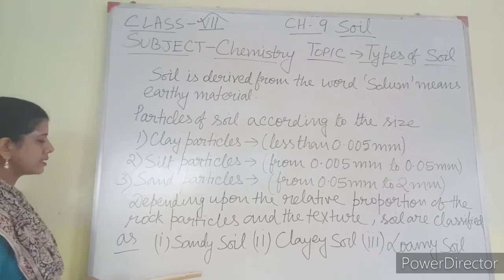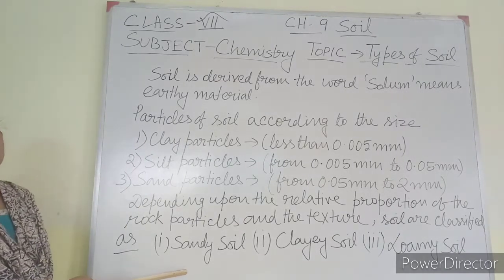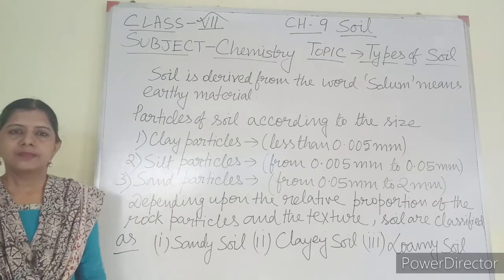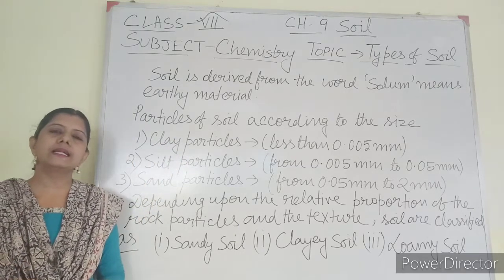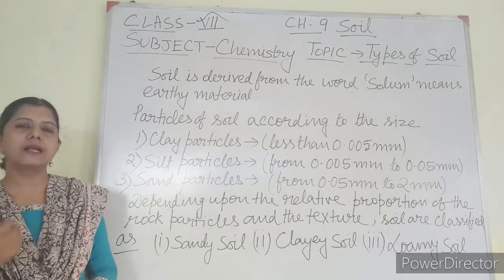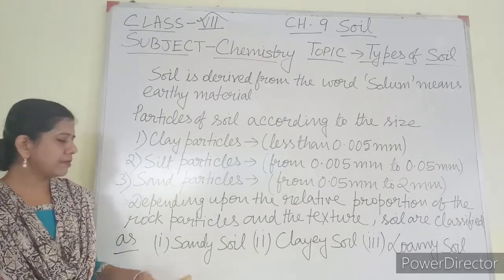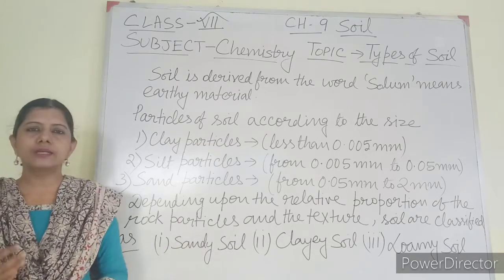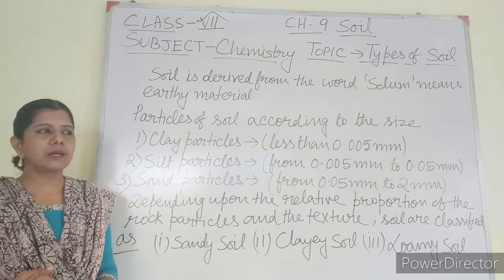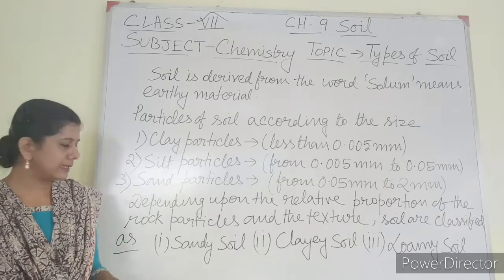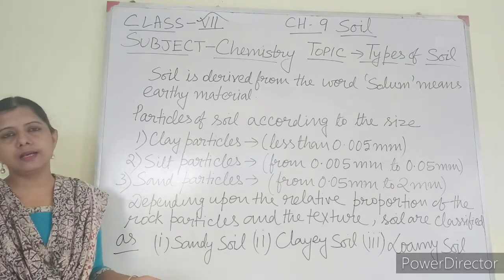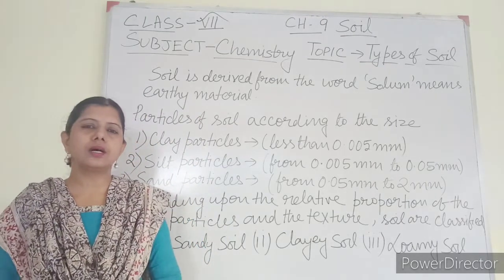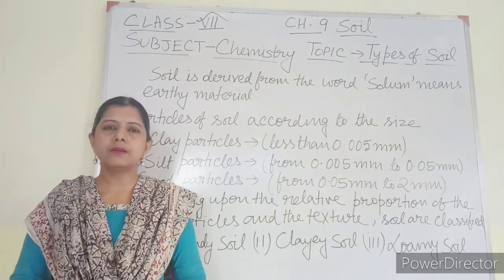Sandy soil means the soil in which a maximum amount of sand particles is present as compared to silt and clay. In that soil, the amount of silt and clay is very less, the amount of sand is more. So as the amount of sand is more, it is known as sandy soil. So those plants which need to hold less amount of water can be planted in the sandy soil. Clayey soil means the soil in which the clay particles are present in maximum amount.